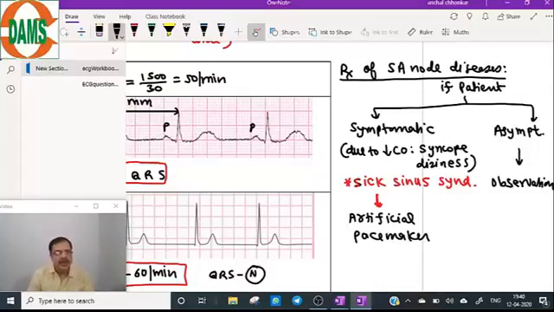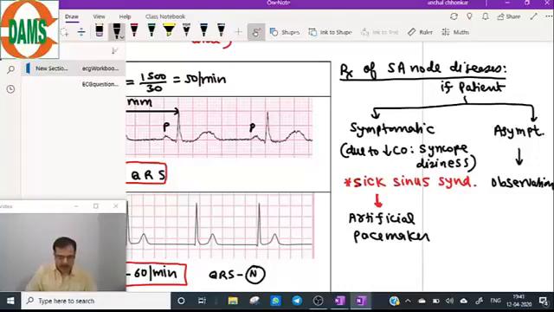When the patient complains of symptoms but the ECG is normal, because we do a spot ECG. So we put the patient on a 24-hour ECG machine, Holter, and study that rhythm. If during night time or any other time there is SA node disease, then we will go for a pacemaker.